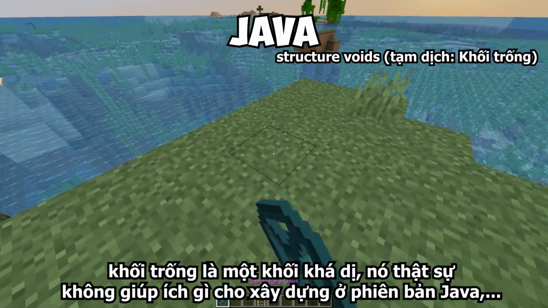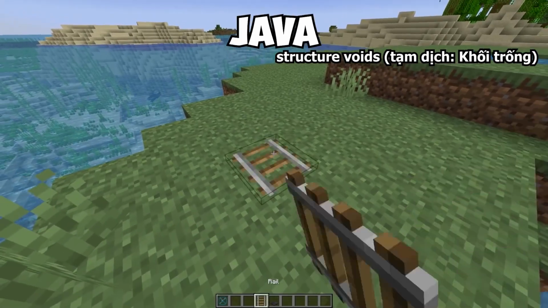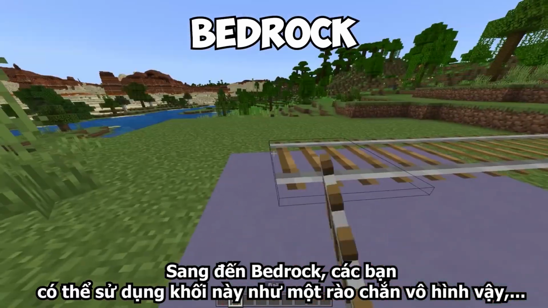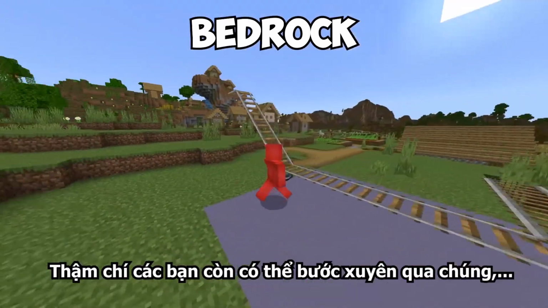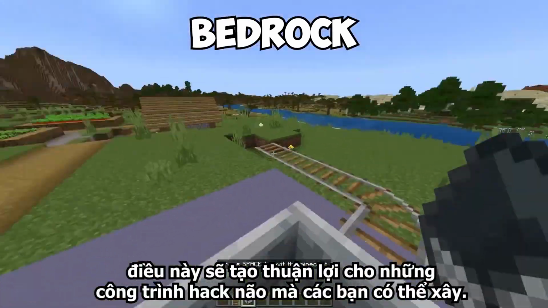But unfortunately, it's a Java exclusive, for some reason. Structure voids are a weird block, and on Java, they aren't very useful to us builders, but on Bedrock, we can use these structure voids almost the same way as barrier blocks, except we can walk through them, allowing for some pretty neat build hacks.